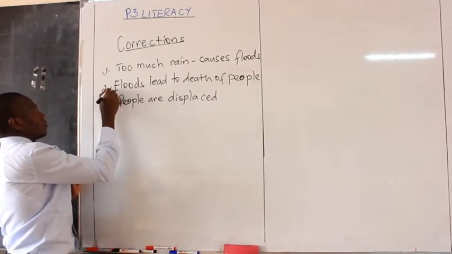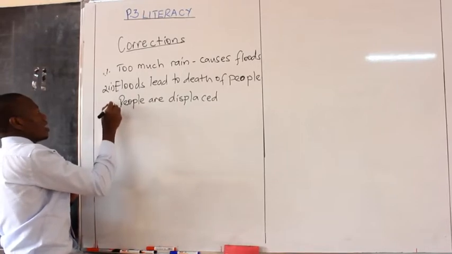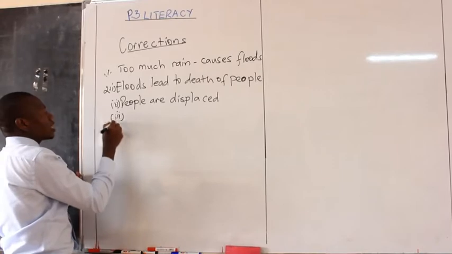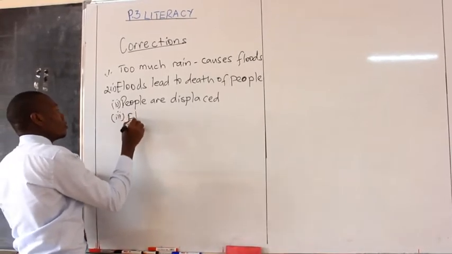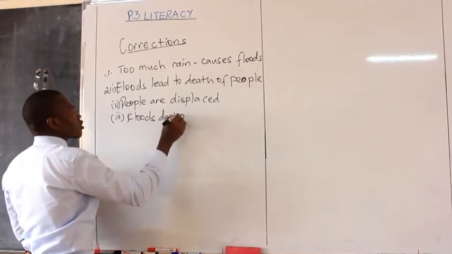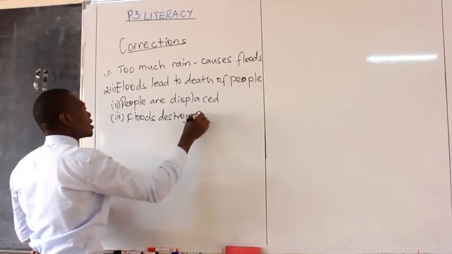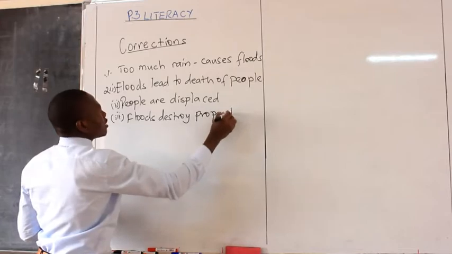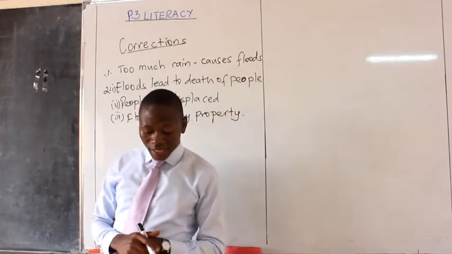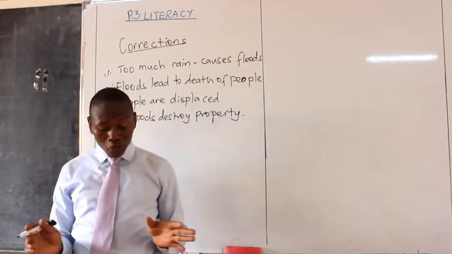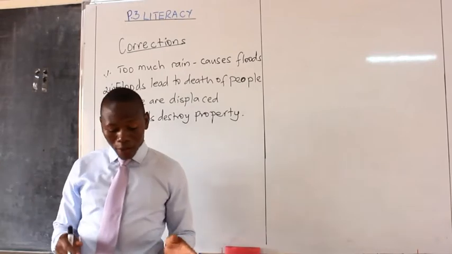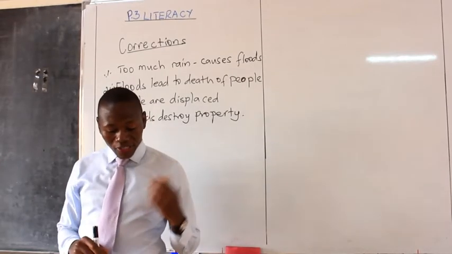Three, floods destroy property. A lot of property is destroyed by floods. Talk about the households, the houses that are broken down, and crops that are swept away. So those are the dangers.